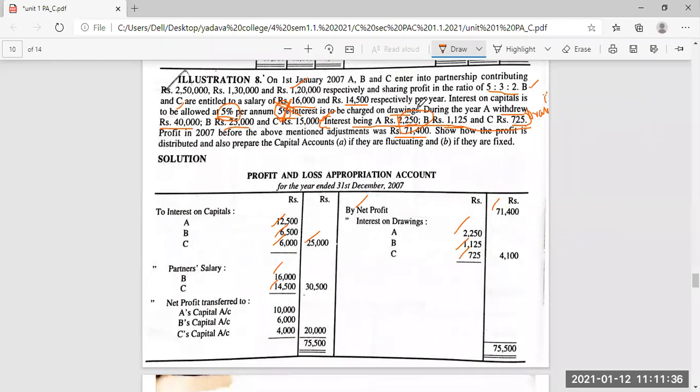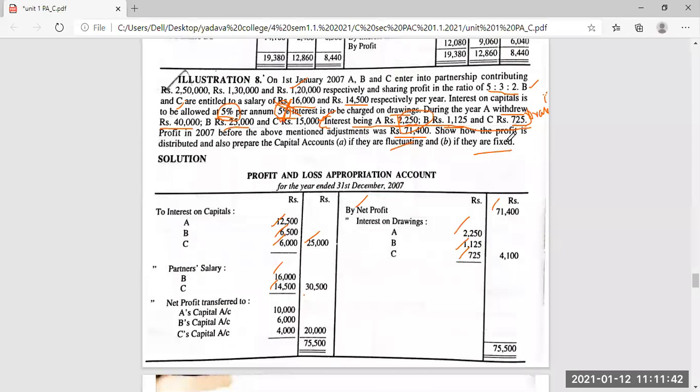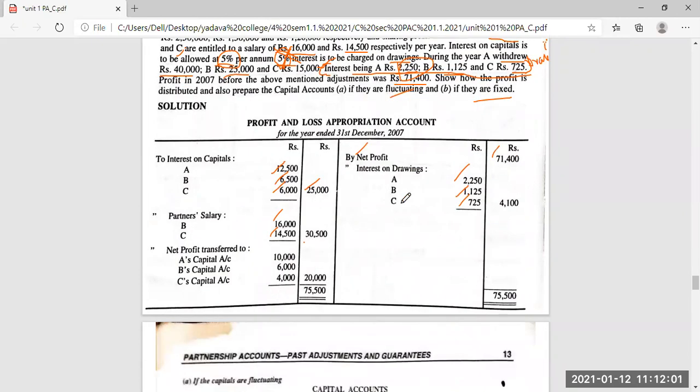Here nothing is specified about fixed or fluctuating capital, so what do we do? Both the entries we have to do. Fixed means the capital should be fixed, then we have to open all the current accounts. Another thing is that we can open the current account either with the capital. Let's see that next, that is upcoming. So there is nothing else to move.